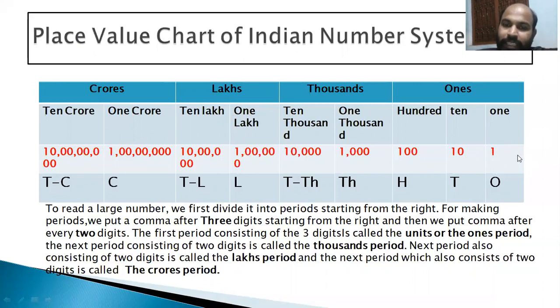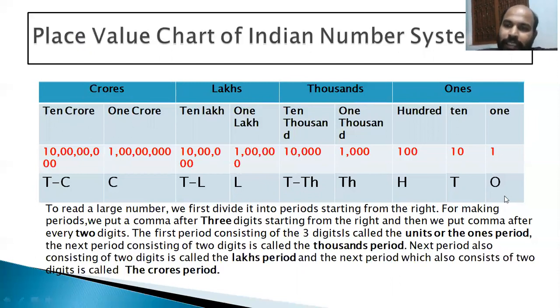The first period of 3 digits is called the ones or units period. The next period of 2 digits is called the thousands period. The next is the lakh period. The next is the crores period.